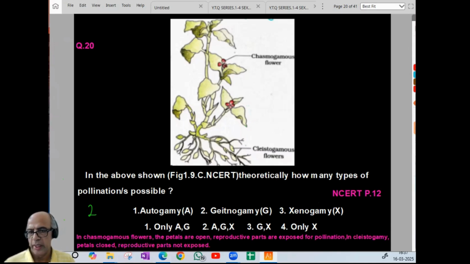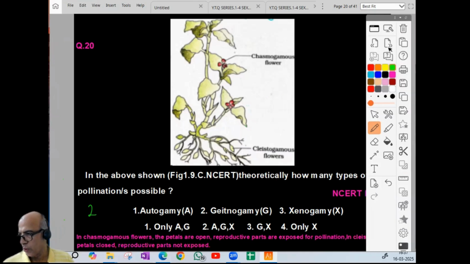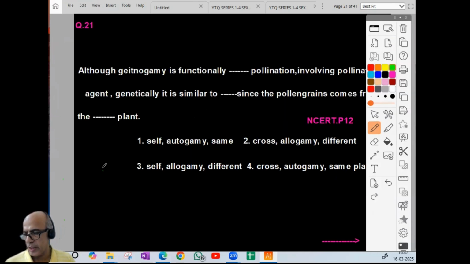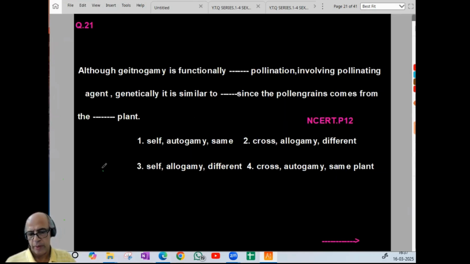I think the idea is clear. Now 21. Although geitonogamy is functionally dash. So geitonogamy is functionally cross-pollination involving a pollinating agent. Genetically, it is similar to autogamy since the pollen grains come from the same plant. So option wise, it is 4. So 21 option is 4.